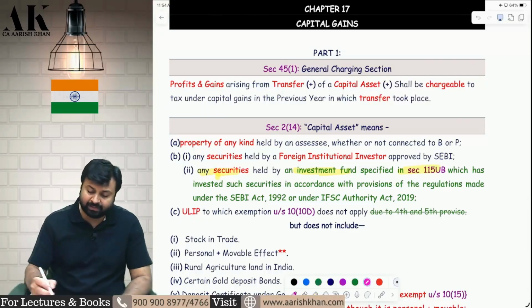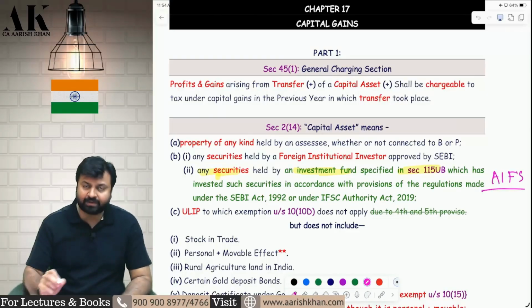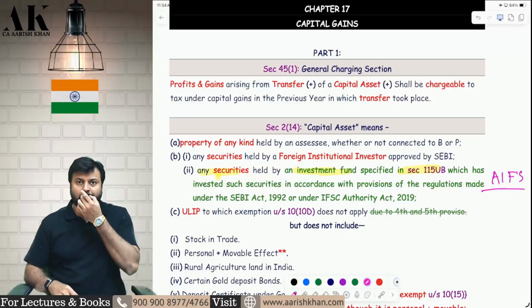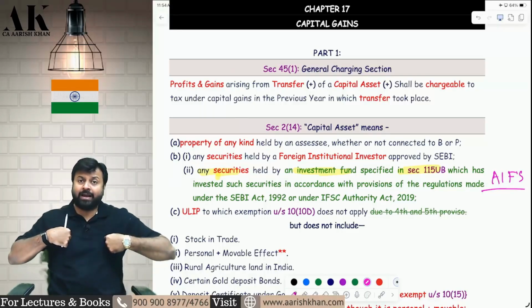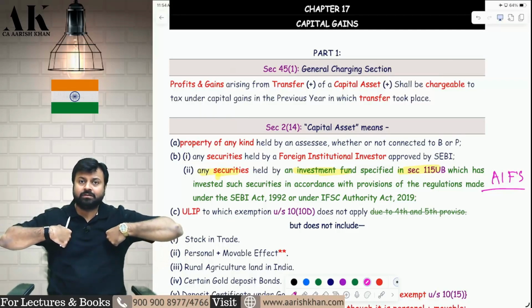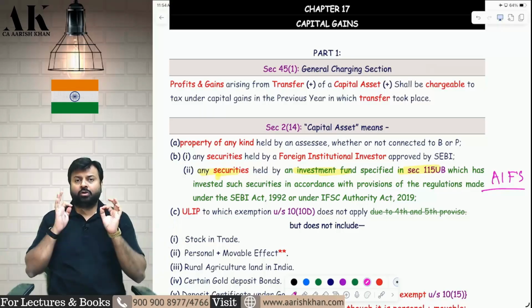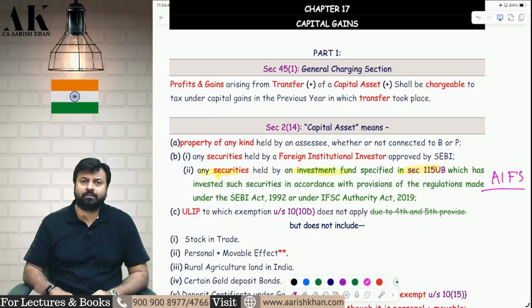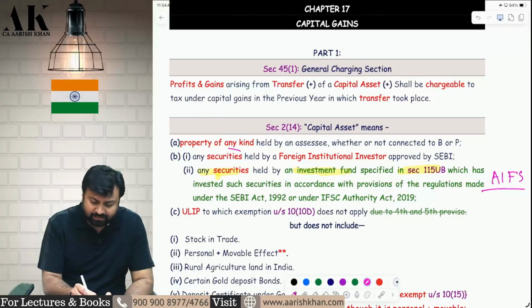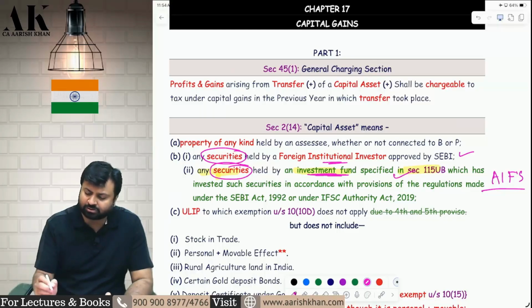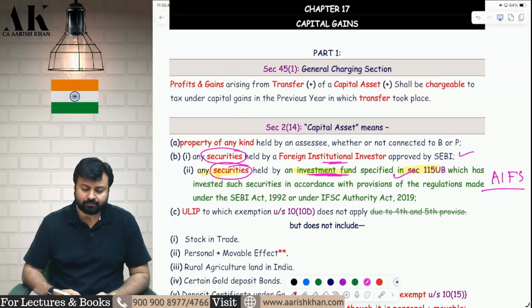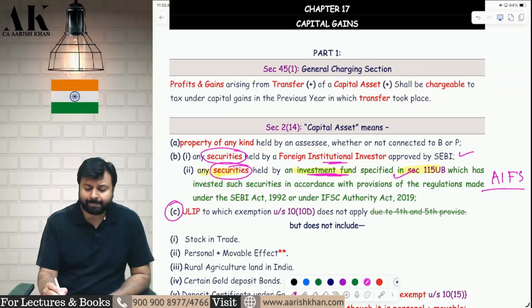Sir, who is this investment fund? This is AIFs, Alternative Investment Funds, Category 1, Category 2. So whatever securities are held by investment funds, that is 115UB investment funds, those securities will always be called capital asset. They will never be called stock in trade. Always capital asset. Always capital gains, no PGBP income for them. I hope it is clear to all of you. The way the securities held by FIIs are always capital asset, similarly the securities held by investment funds are also always capital asset. Second amendment is with respect to ULIP.